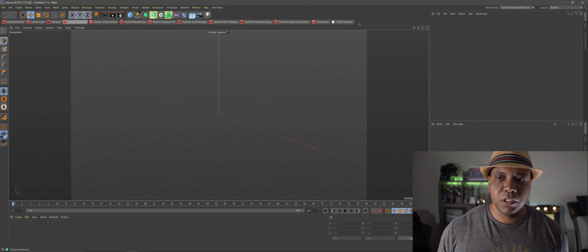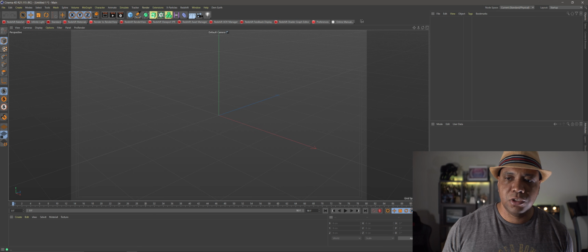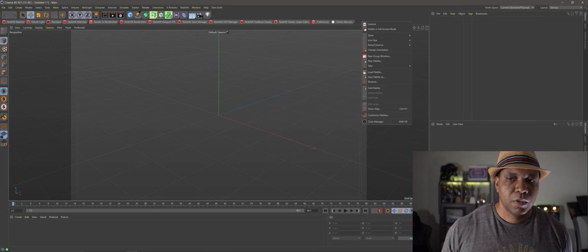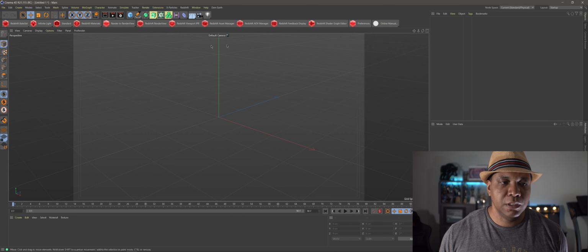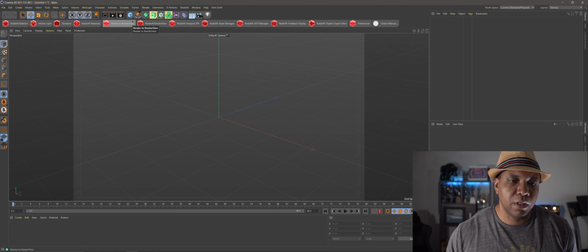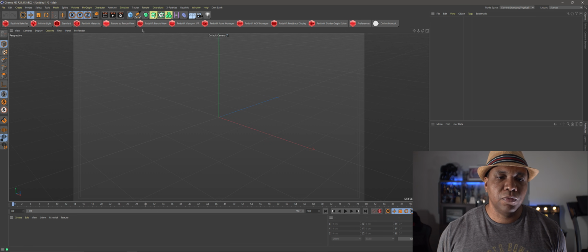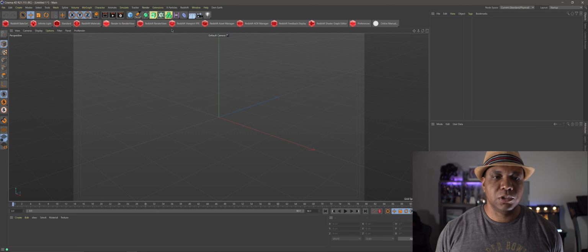If I want to enlarge these, all I have to do is go over to an open gray space over here, right click, and then come over to icon size, and then do large icons, and that's exactly how I have my layout here. So that's how I was able to get the Redshift panel underneath here, so it's quick and easy to get to.